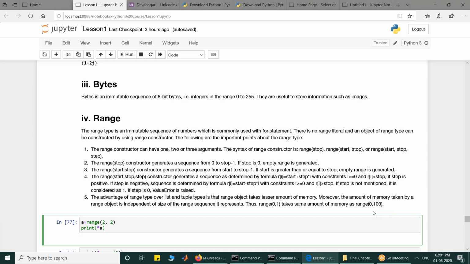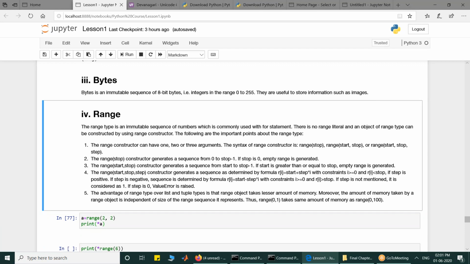Any other query regarding range on the group? If anybody has it, kindly post it quickly. Then we will start with our next topic.